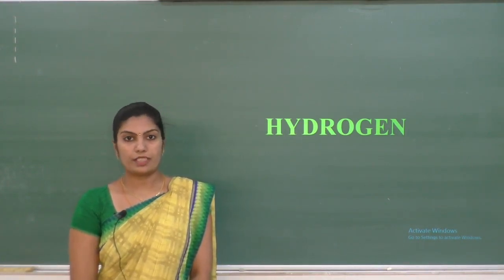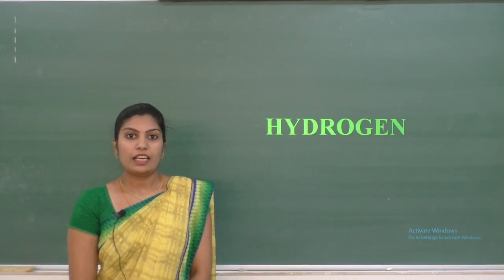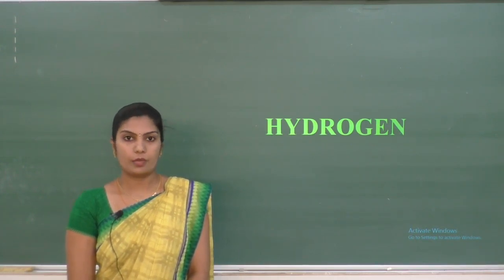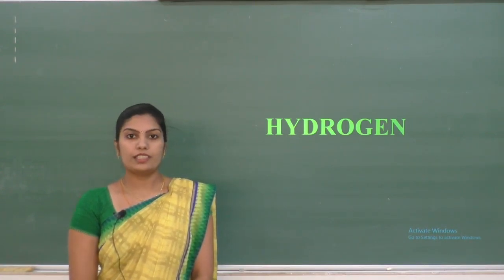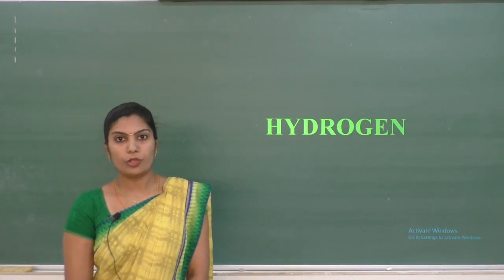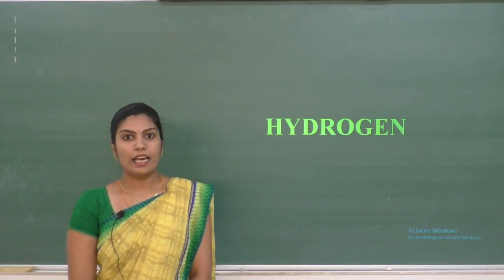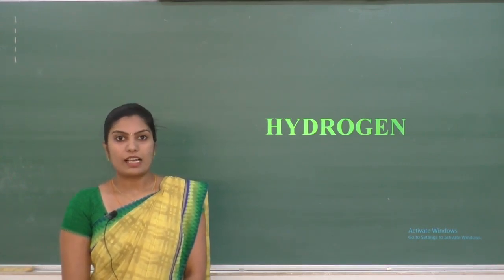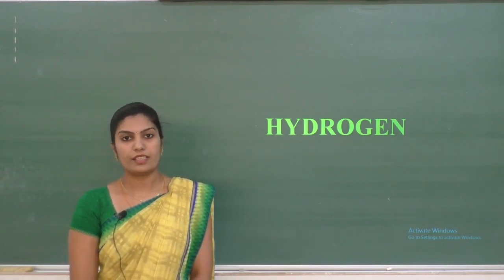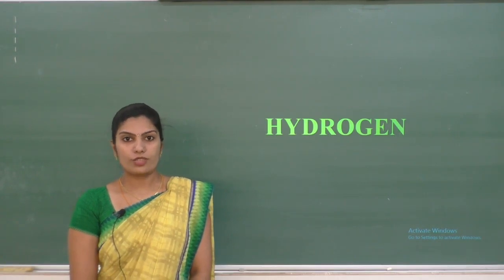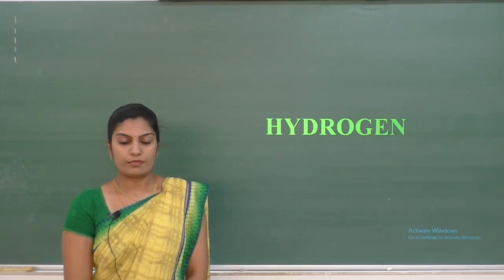Today I am going to start with a new chapter, hydrogen. This is the 9th chapter. In the last chapter you have studied about classification of elements and their properties. You know that elements are classified into 4 blocks, that is S block, P block, D block and F block. But this hydrogen is studied as a separate chapter because of its unique behavior. What those unique behaviors of hydrogen are can be studied in this chapter.